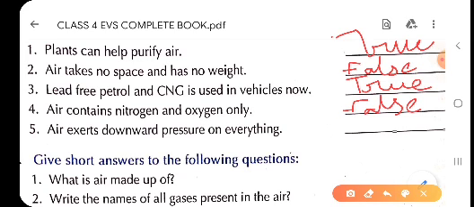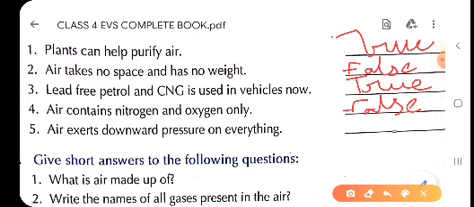Now, fifth one, children, air exerts downward pressure on everything. Children, as we know, air exerts pressure, but as it is very light, we don't feel it. But children, when it falls on something, the weight of the air causes a kind of force, and this force is called pressure.